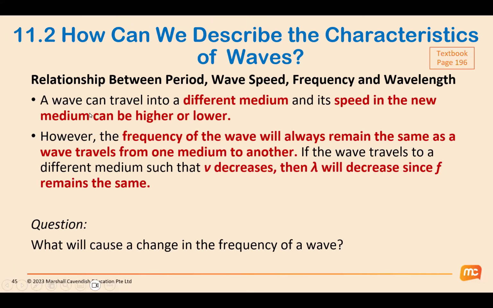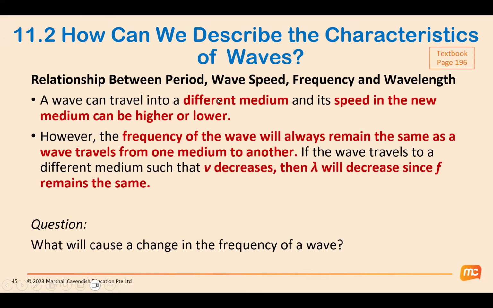We know that waves can travel into different mediums. What do I mean by different mediums? For example, it can move from solid to liquid, liquid to gas, or from shallow water to deep water. The medium, the liquid, solid, or gas that it moves through, can change, and whenever waves move into a different medium, the speed of the wave changes. The speed is dependent on the medium in which the wave is traveling, so its speed in the new medium can be higher or lower.